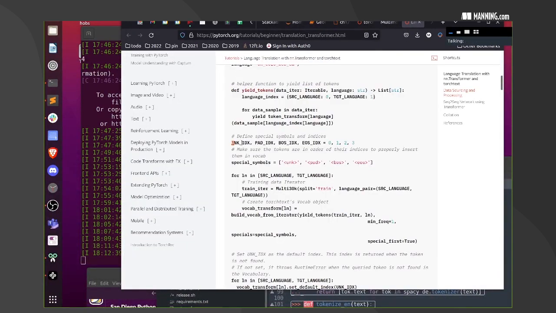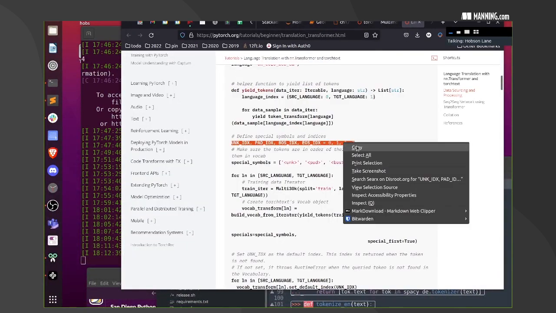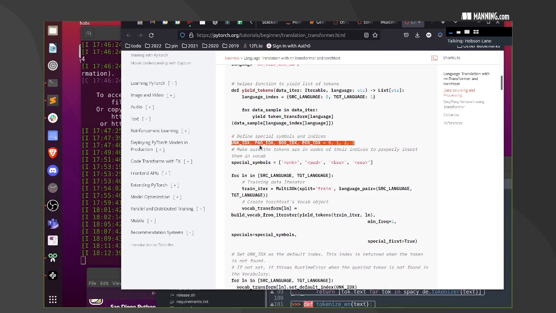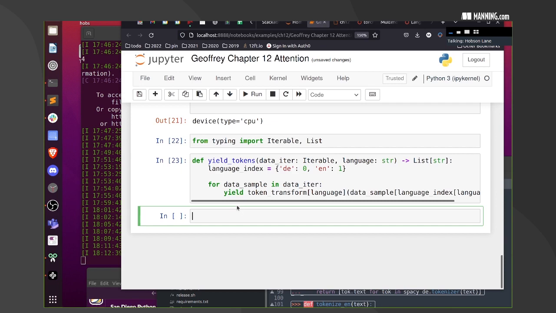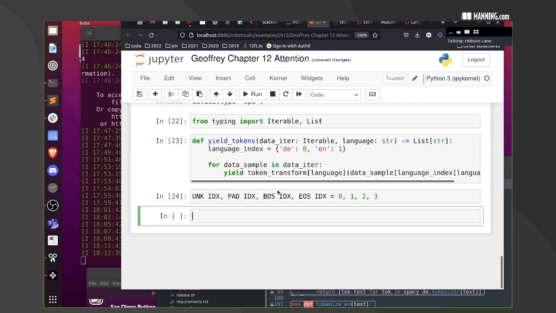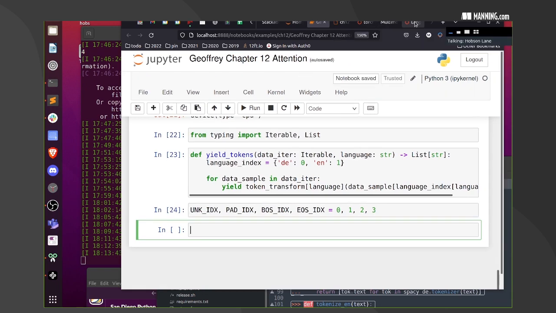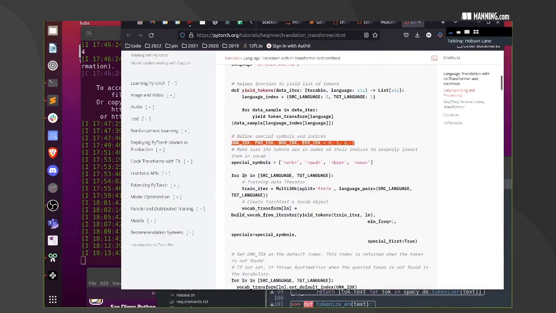And now we got some special tokens. We got the pad, beginning of sentence, end of sentence, unknown. So this will be an out of vocabulary, normally called OOV. But we're going to call them the same way that they called them there. These are just the positions in our vocabulary for words that we want to create that aren't real words.